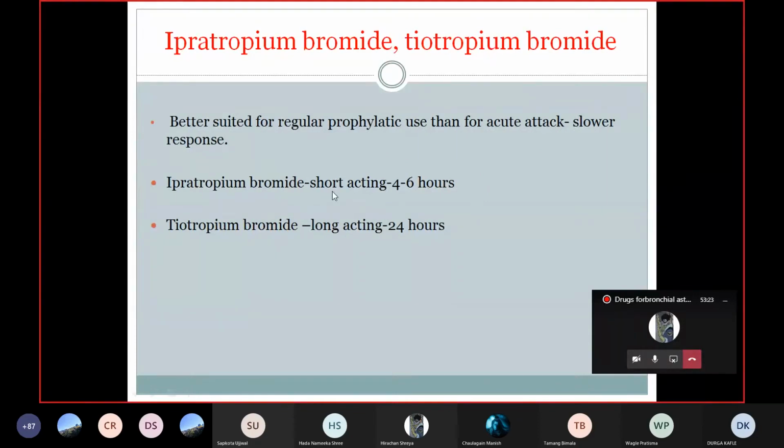Ipratropium bromide is short acting, with a duration of action of 4 to 6 hours, but still it has a longer duration than that of beta-2 agonist. And tiotropium bromide is still long acting, that is 24 hours. These drugs are better suited for regular prophylactic use than for the acute attack because of the slower response. When you are using them alone, they can be used for prophylactic use.